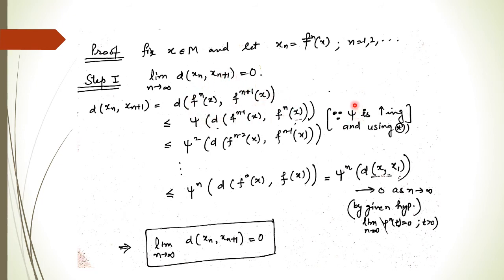Now what is given to us: psi is an increasing function, and using the star equation, it should be less than or equal to psi squared times this. And so on, it should be less than or equal to psi to the power n of the distance of x and x1.